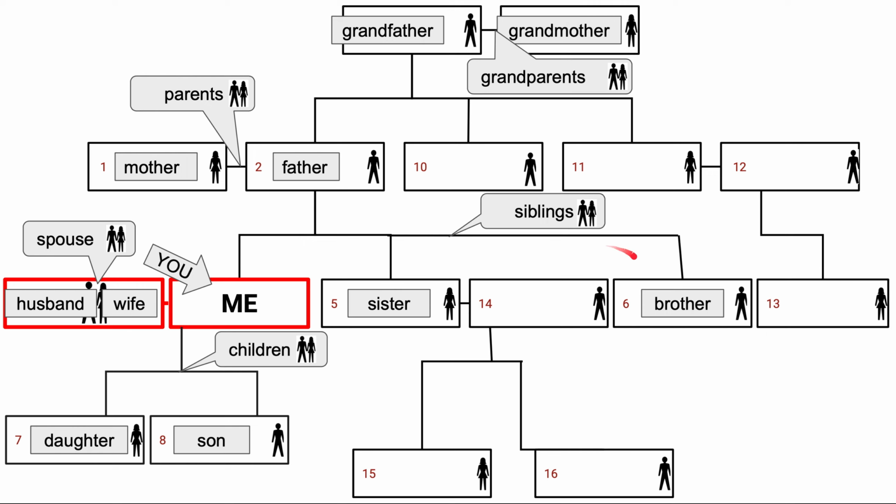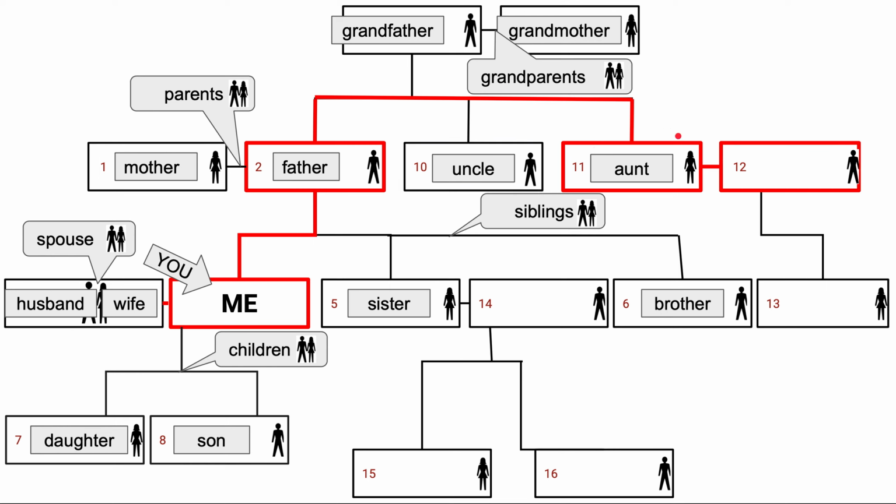Now let's look at number 10. Okay, number 10 and 11. Your father's brother is your uncle, and your father's sister is your aunt. Okay, this is your uncle and your aunt. Okay, number 12.